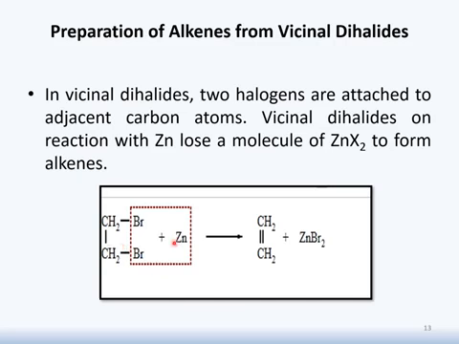In the presence of zinc, which is metallic in nature, it will undergo reaction with this reactant, and in response the product we will get is alkene, we have ethene plus zinc dibromide.